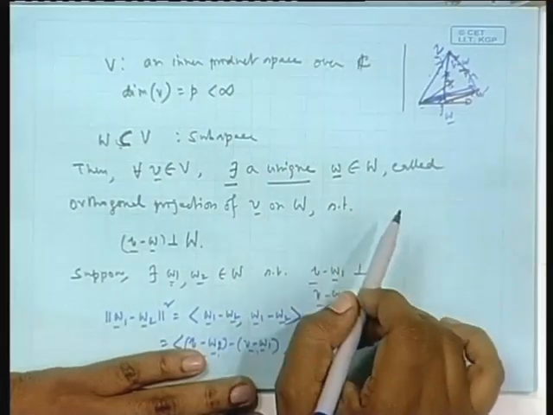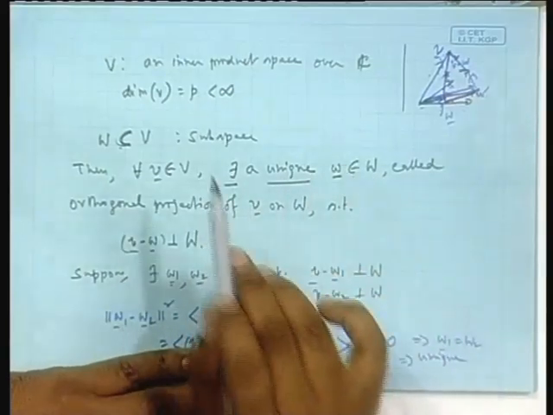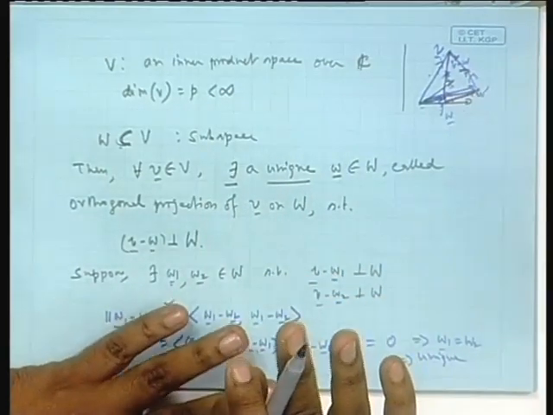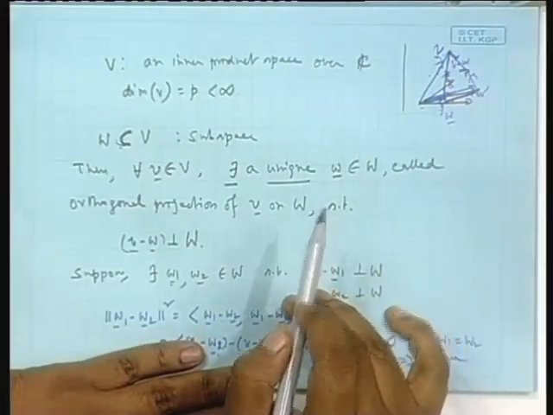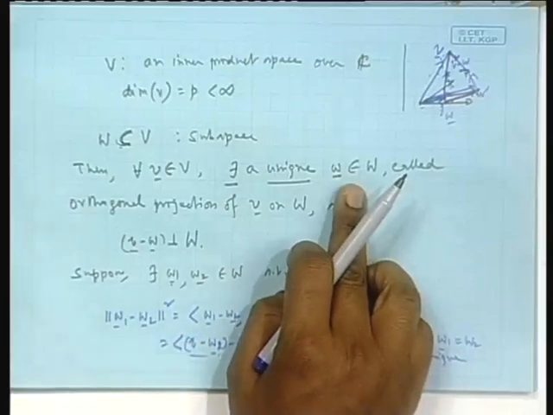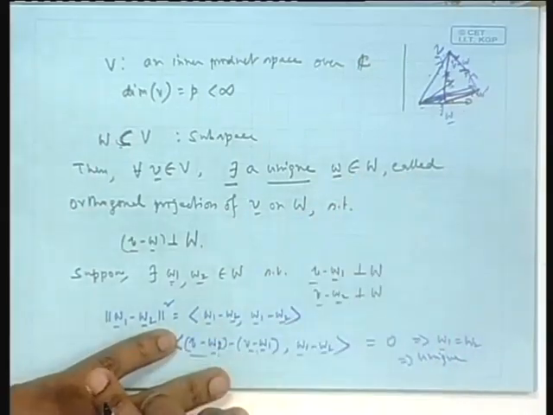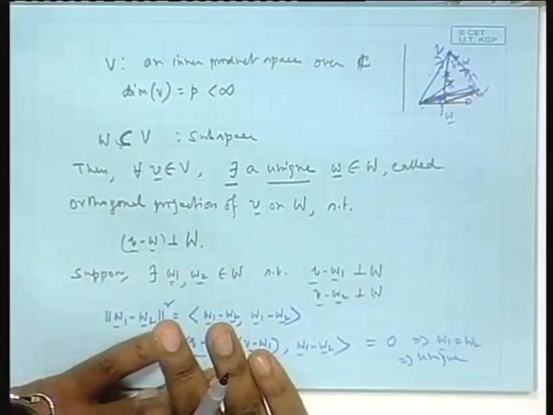Existence is very easy. W is a subspace of capital V. V is an inner product space, there is an inner product defined. So obviously, by the Gram-Schmidt procedure, I can have an orthogonal basis, or even orthonormal, for W. There is at least one orthogonal basis of W, and therefore infinitely many exist. That we have proved the other day.